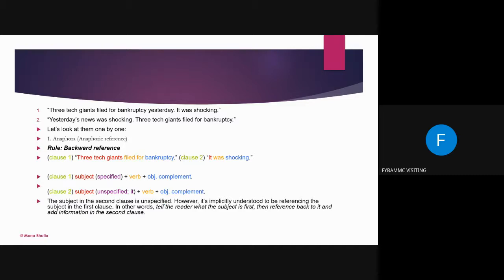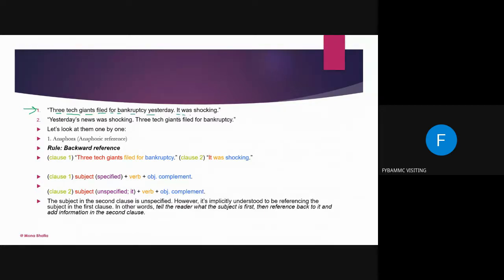Sometimes we want to say something, but because our words are not proper, we give something else. We don't want to land up in that situation. So here, again, don't worry, I will not leave you without you getting confident in this topic. Now this is a sentence: three tech giants filed for bankruptcy yesterday.